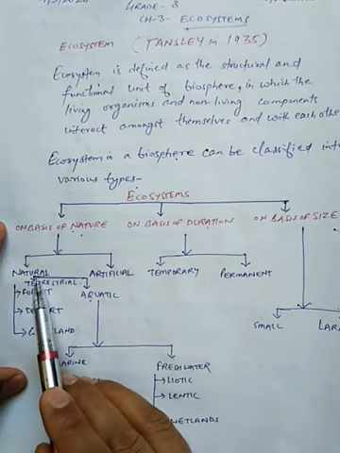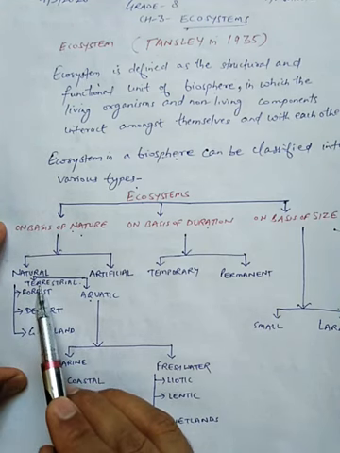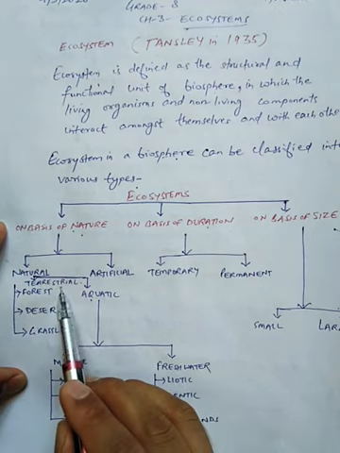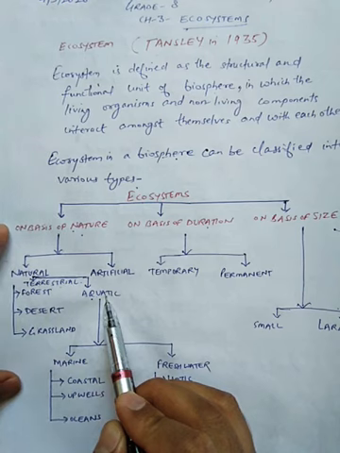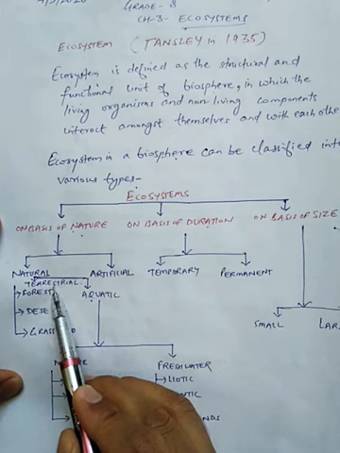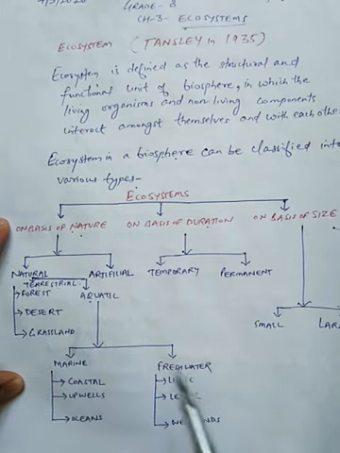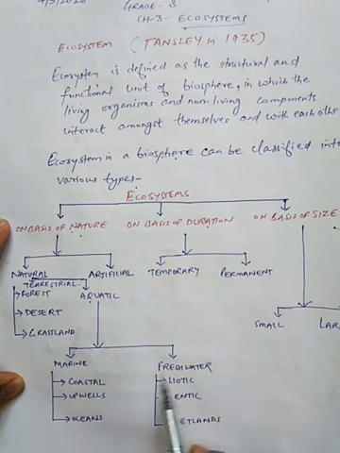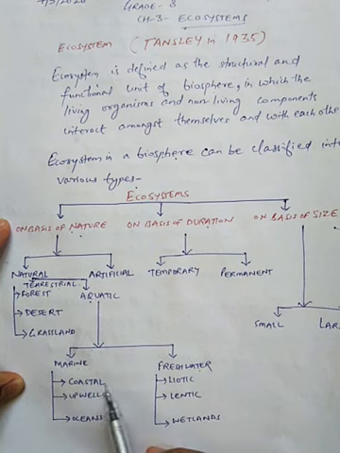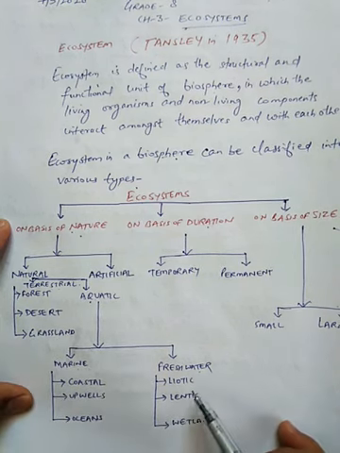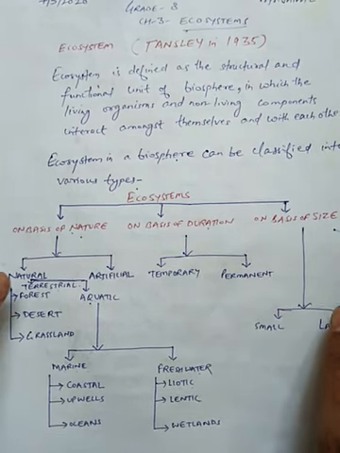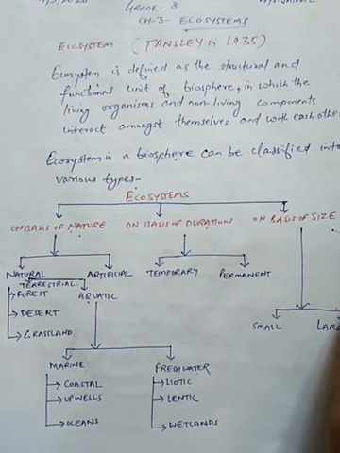Further, this natural ecosystem is divided into terrestrial ecosystem and aquatic ecosystem. Terrestrial, that is land, aquatic, that is water. Now you can see here students, forest, desert, grasslands, these are the examples of this terrestrial ecosystem. And our aquatic system is further subdivided into marine and freshwater. Examples you can see here, coastal, upwells, oceans. Freshwater is lotic, lentic and wetlands. These are the examples of this freshwater ecosystem, which is a part of aquatic ecosystem.